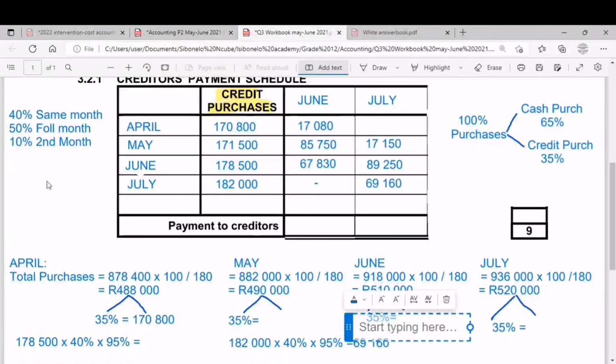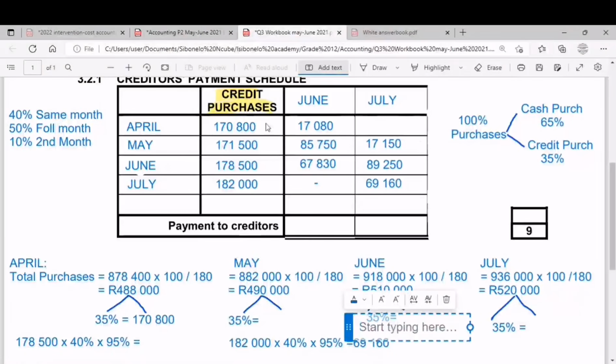Then guys sesiqedile because siyazi ukuthi u50% of this balance when are we gonna settle u50% of that 182, sizosettlisha the following month from after July, which is August. August is not in our budget period, we ignore that. When are we gonna settle 10% of that balance? Inyanga yesibili from uJuly kuzobani uSeptember. September is not in the period esibudgeted. So siya-ignore-ke lokho okungaphandle kwe-budget period yethu.